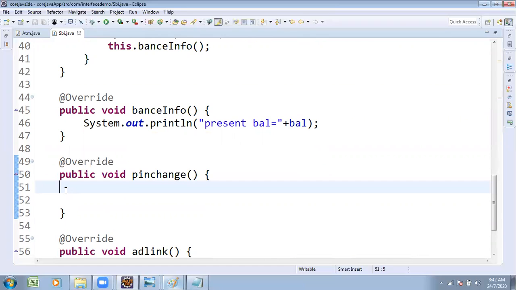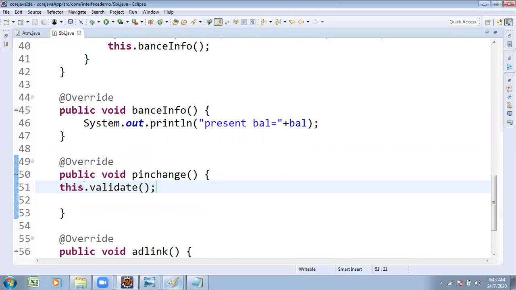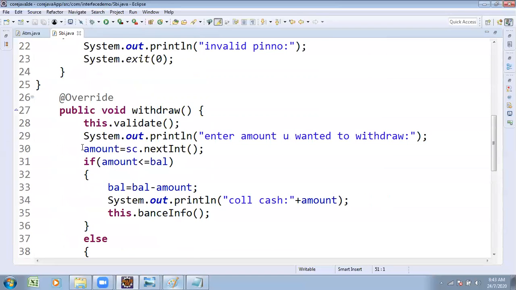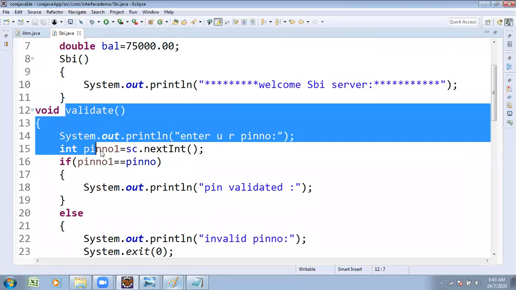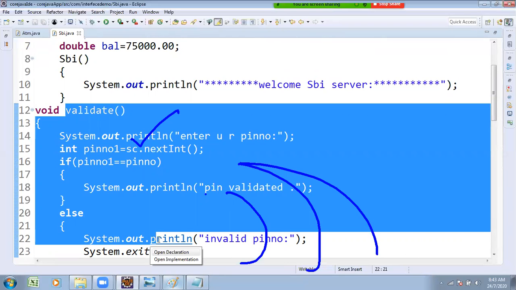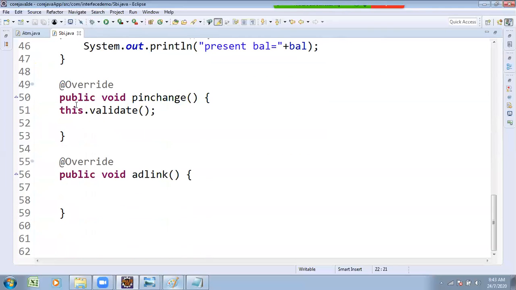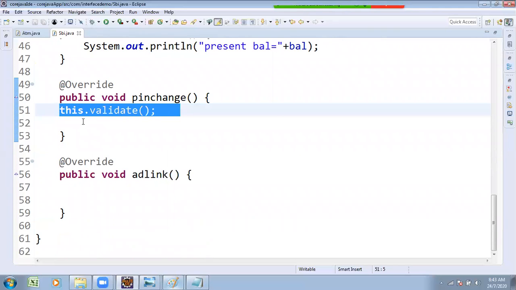First, you go to the ATM. If you want to change the pin number, what do you have to do? Click on the pin change option. After that, first you want to validate: you enter your pin number and it is validated. No need to write the code, because the validation code is already there. We write this method once and call it any number of times. Before whatever transaction you are doing, you must call the validate method. My old pin number validation is done.